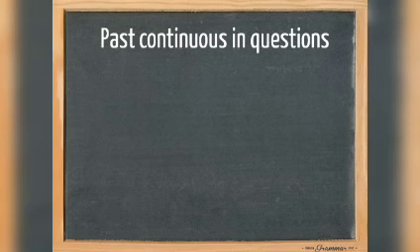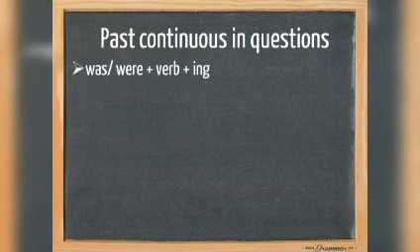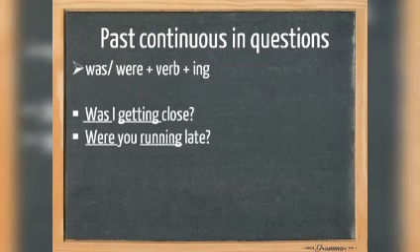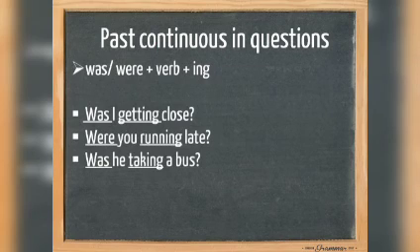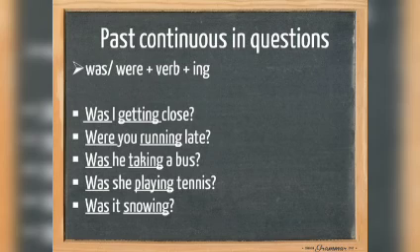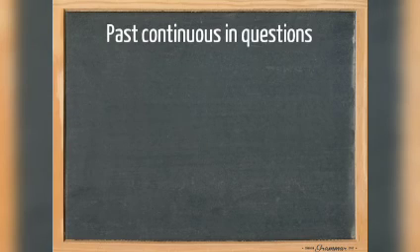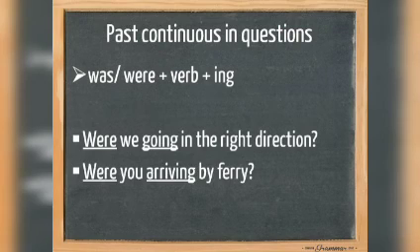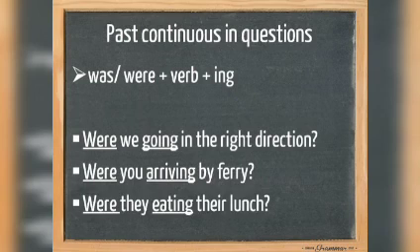Let's have a look at the past continuous in questions. Again, we use the past simple form of the verb to be, was or were, the base form of the verb and ing. Was I getting close? Were you running late? Was he taking a bus? Was she playing tennis? Was it snowing? And for the plural forms, we do the same. Were we going in the right direction? Were you arriving by ferry? Were they eating their lunch?